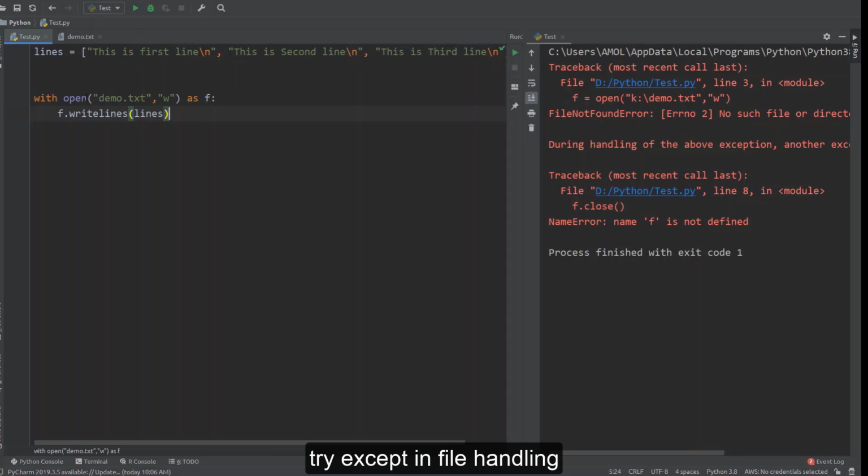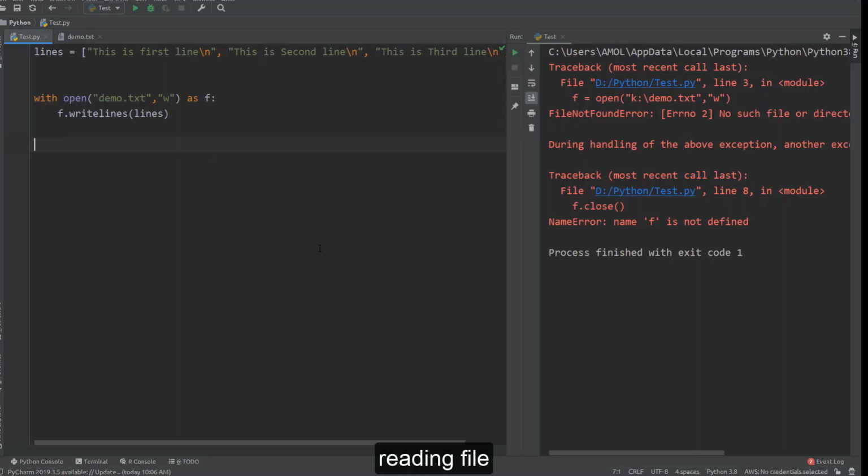But if there is an error while opening a connection, once again it will throw an exception because we haven't written any try, finally, or except blocks here. Okay, so either way you can write it: either you can go with try, except, and finally, or otherwise you can go with this with block and write like this here.